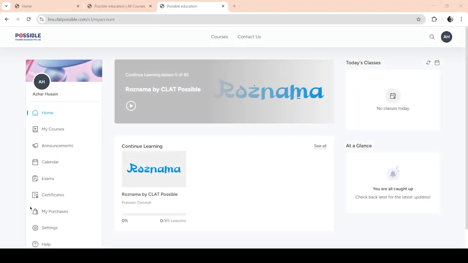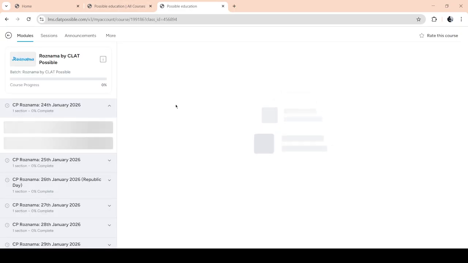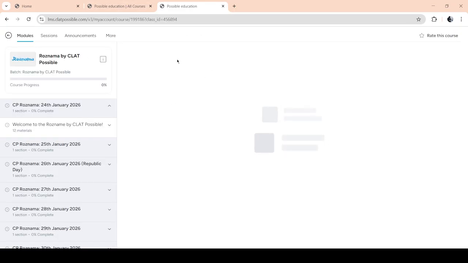Okay, thank you. So I hope you have begun seeing it on the screen. This is how it's going to look once you log in. Now, once you've logged into your accounts, you are going to see this free course called Roznama. The moment you log in, now don't worry, we are going to reveal where you can find it, and it will go live tomorrow for all of you.